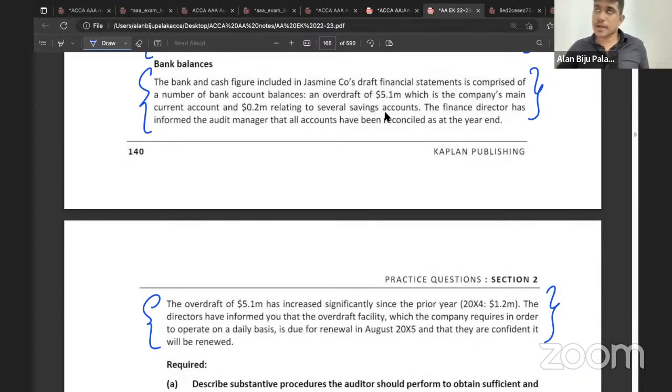Okay, the first thing, obtain standard bank confirmation from the bank with which the Jasmine Company have done business during the year to confirm the year-end bank balance. Fine. They have mentioned that the company have got an overdraft of 5.1 million. What you can do in relation to that?